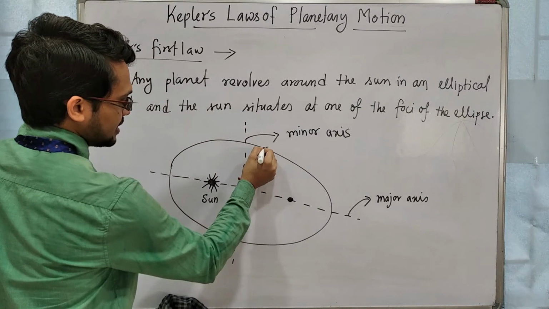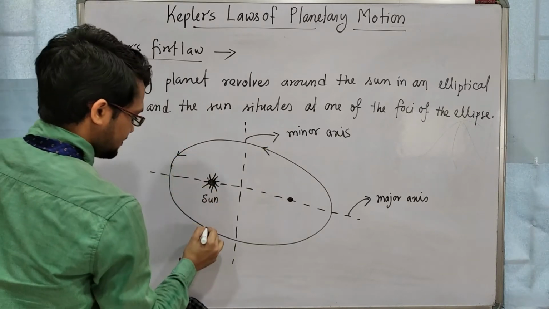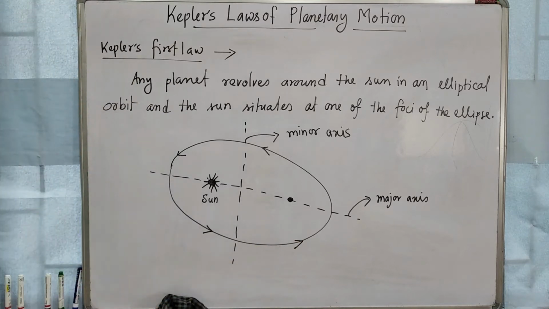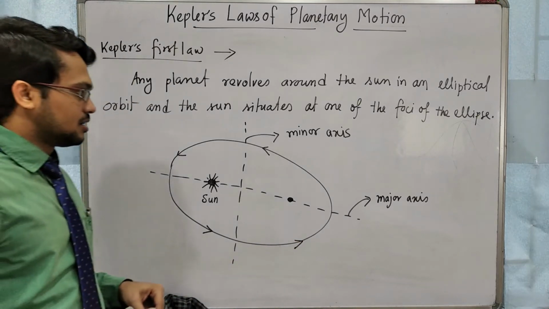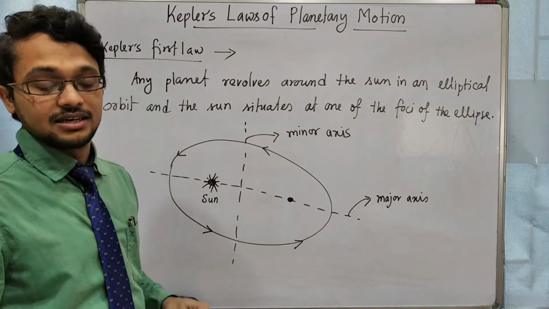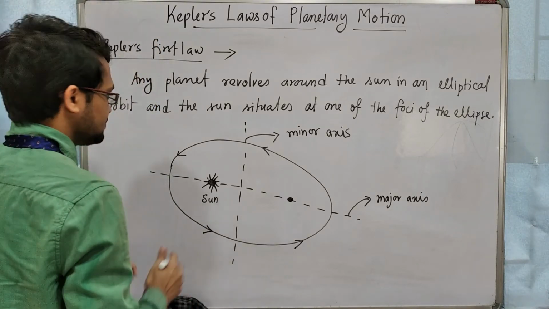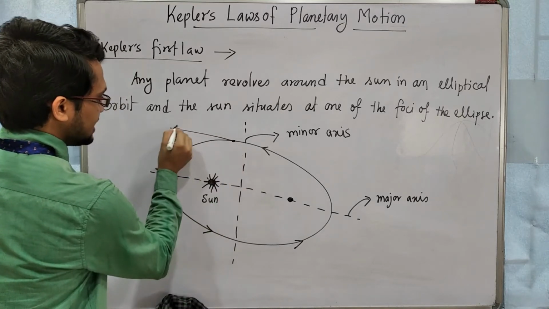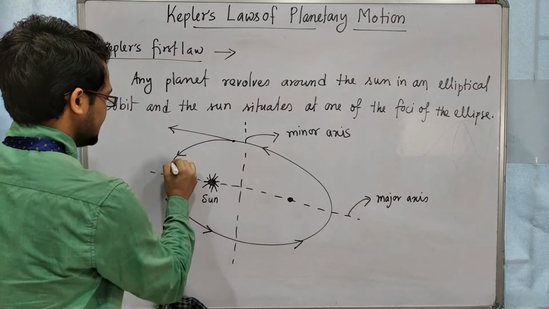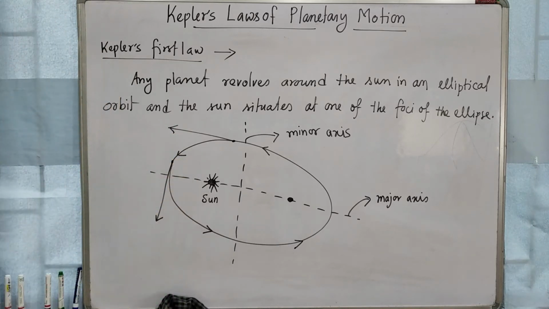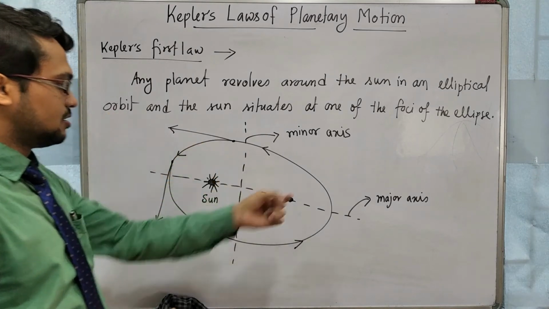Suppose in this way the planet is rotating, and we all know that velocity at any point is directed along the tangent drawn at that point, right? Suppose at this point you want to find the direction of velocity, so draw a tangent. This will be the direction of velocity. At this point, draw a tangent. This will be the direction of velocity. So this is the first law.